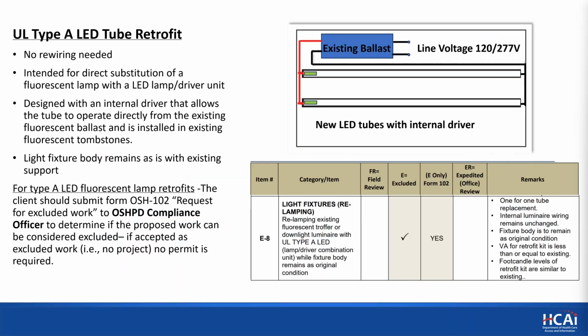There's 3 types, so we have 3 line items. The first one is UL type A LED retrofit kit. This could be considered excluded work. You would need to submit the Form 102, and essentially this works with the existing circuit to the fixture. The existing ballast remains the same, the fluorescent lamps are pulled out and new lamps are put in place that have internal drivers.